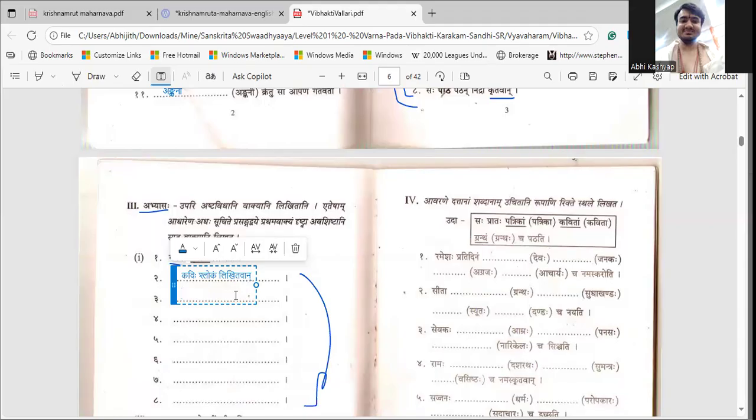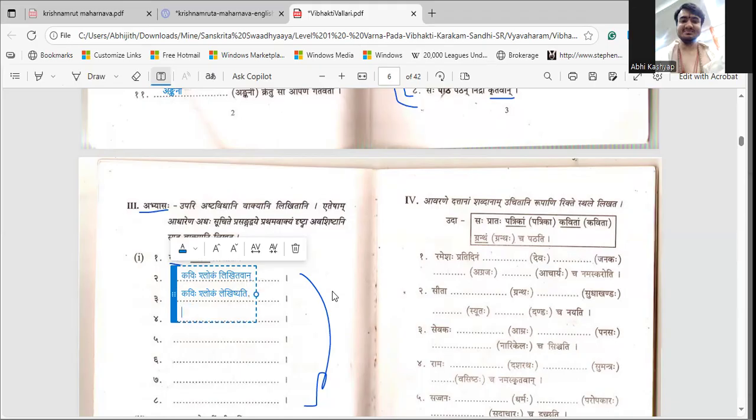So kavihi will remain the same, shlokam will also remain the same, lekhishyati. It means the poet will write the shloka.